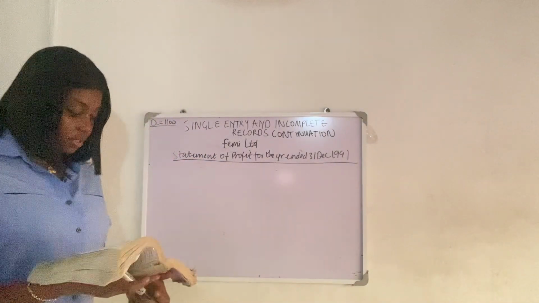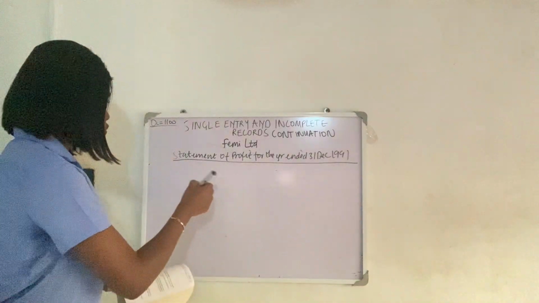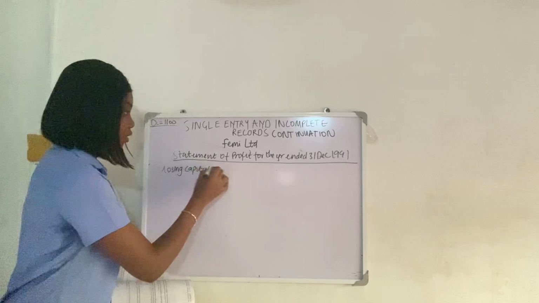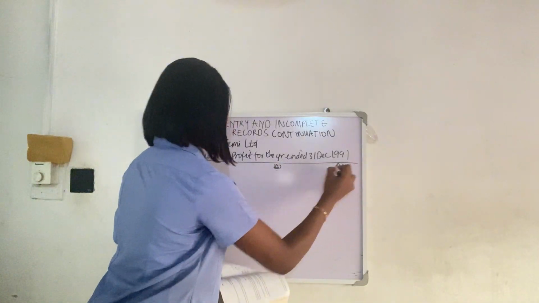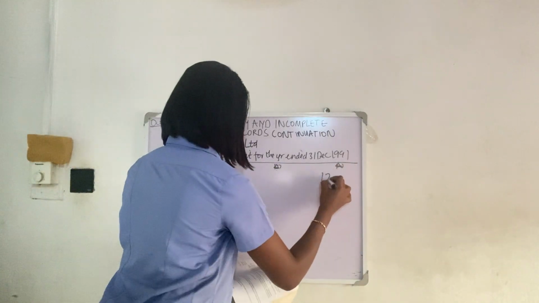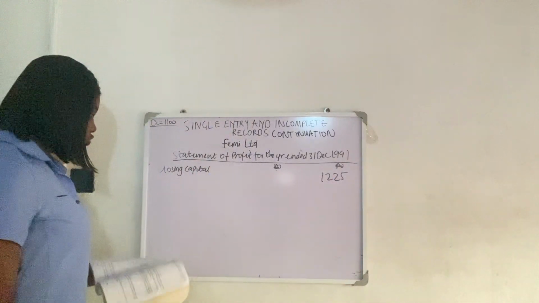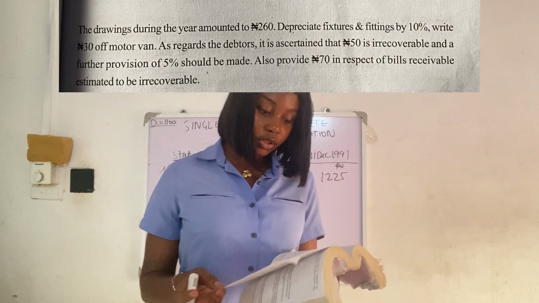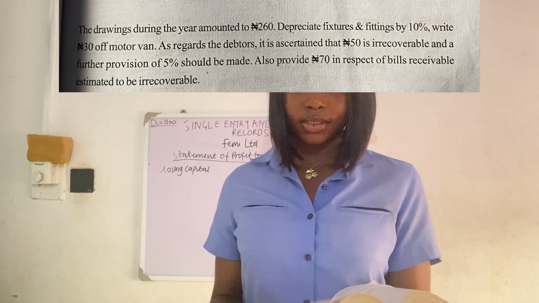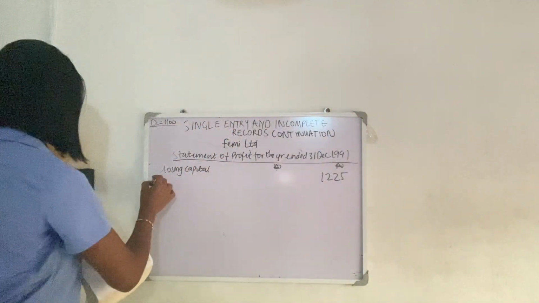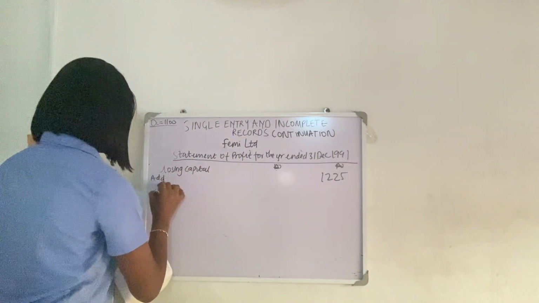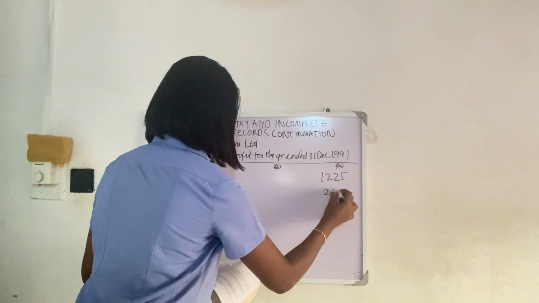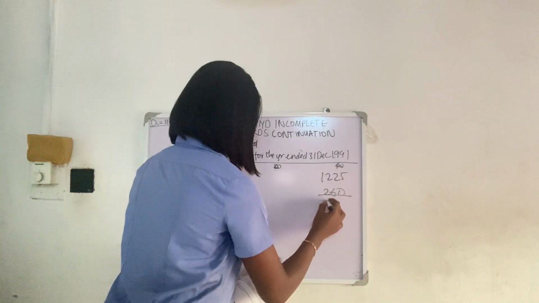Statement of profit for the year ended 31st December. We have our closing capital, which we just got, 1,225. You add your drawings. In our question, where are our drawings? The drawings during the year amounted to 260. So you add drawings of 260. You get 1,485.